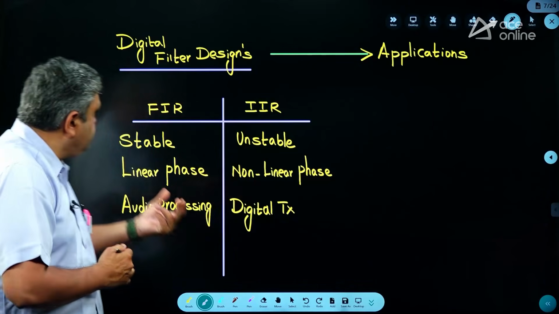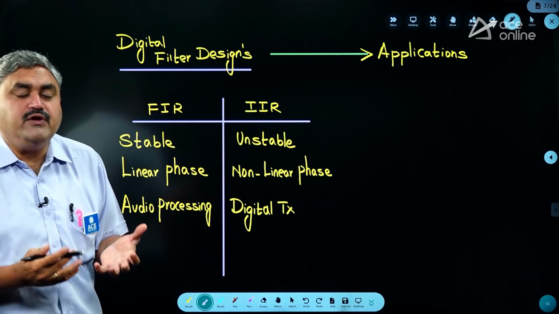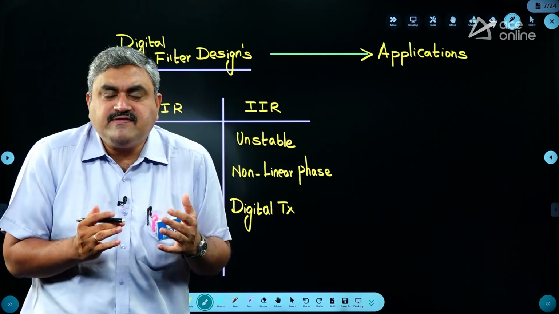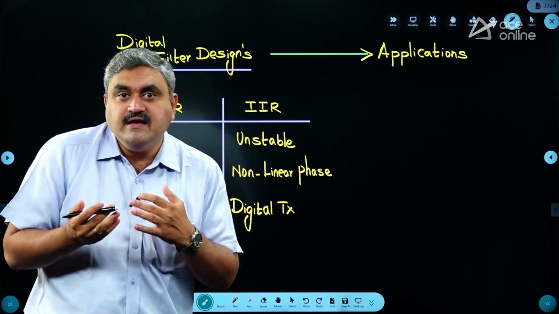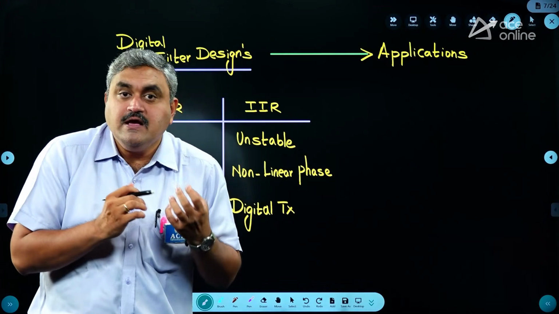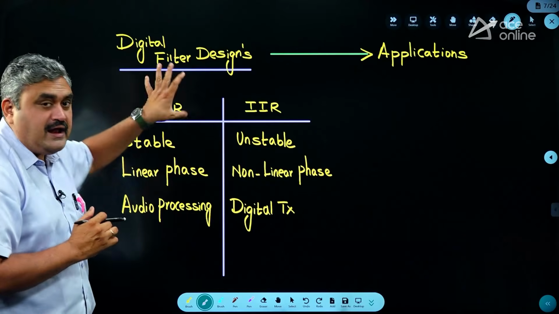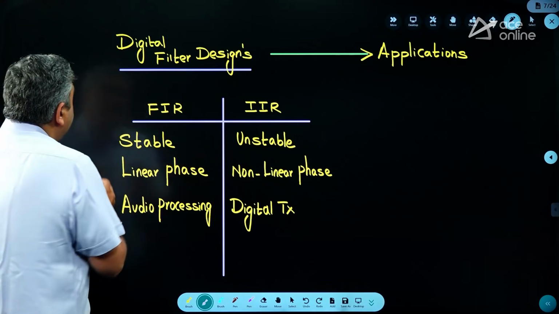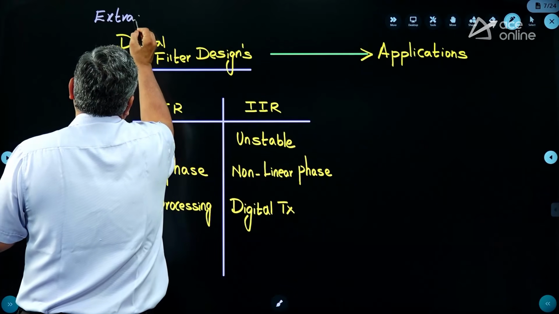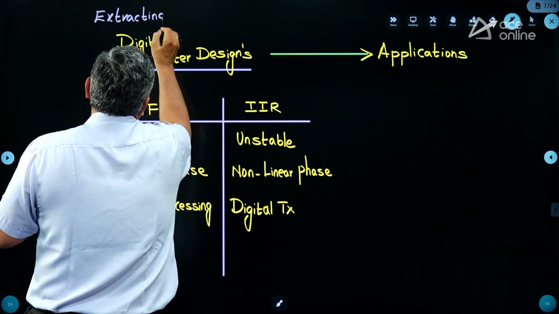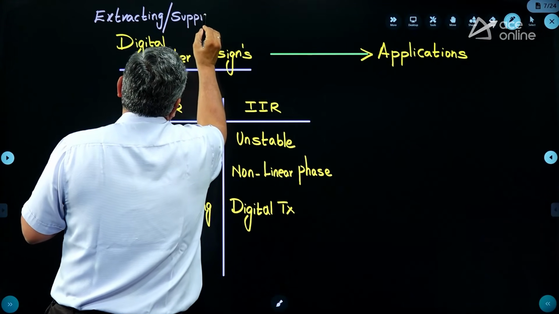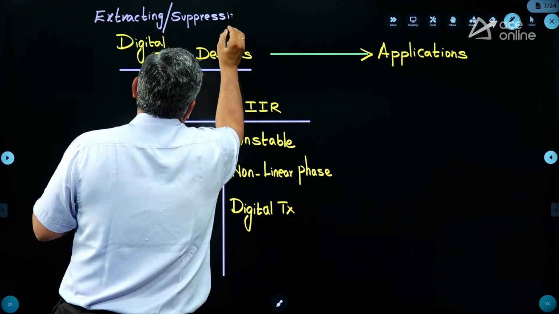Whenever you use a filter, the basic meaning of filter is to consider the frequencies. Sometimes you may have to remove frequencies, sometimes you may have to add, meaning consider, some frequencies. So whenever you go for filter applications, you are actually extracting or suppressing certain frequencies.